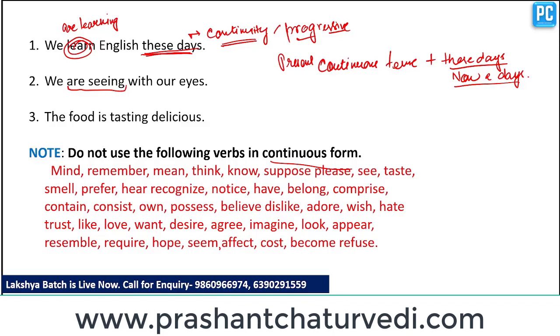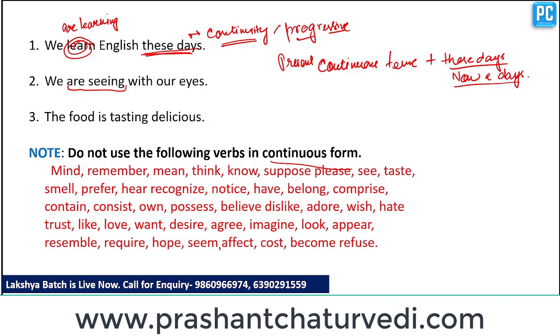Have, belong, comprise, contain, consist, possess, these express possessions. And believe, dislike, adore, wish, hate, trust, like, love, want, desire, agree, imagine, so the verbs from adore to imagine are state of mind. Look, appear, resemble, require, hope, seem, affect are related to our perception. And become, refuse, cost, these are general verbs.